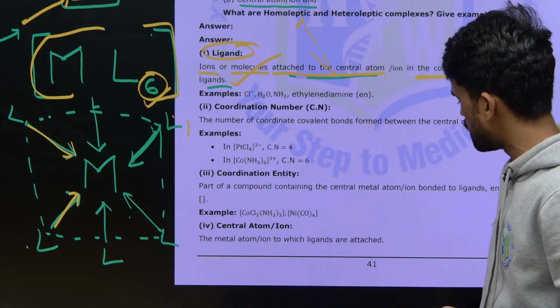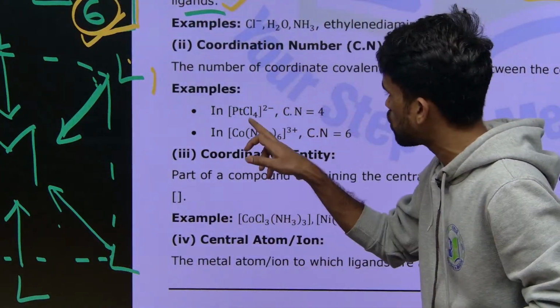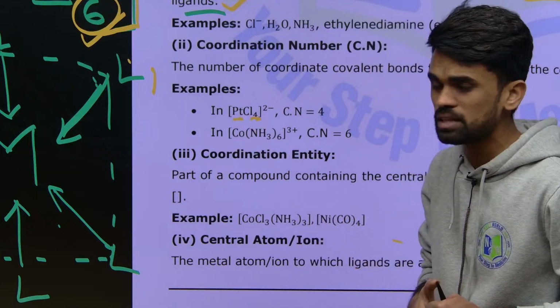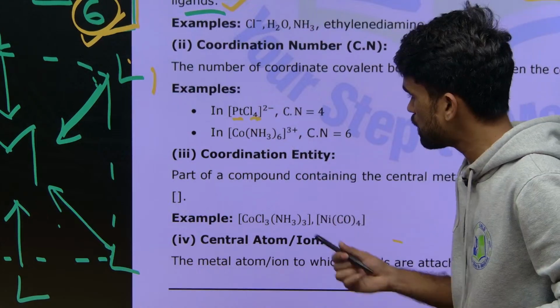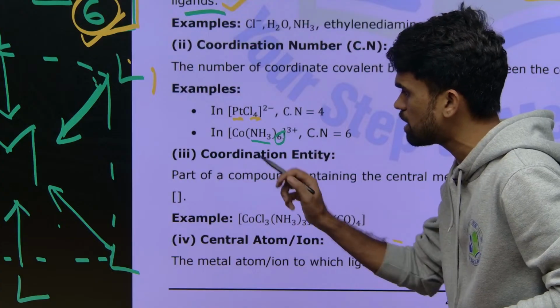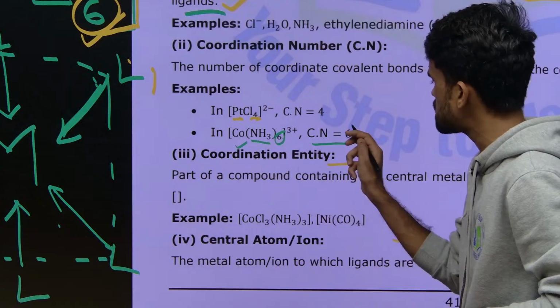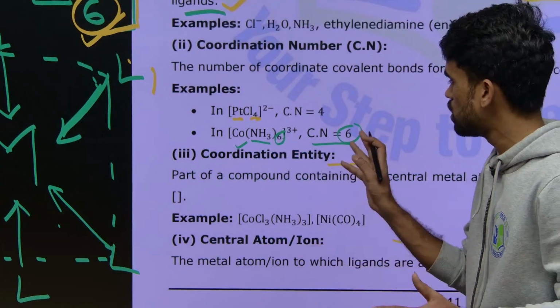So now look here. I have mentioned platinum tetracoordinated complex. It means how many chlorides are there here? 4 now. So what is the coordination number of this metal ion in this complex? It will be 4 because there are 4 ligands. Now similarly, if you observe here, there are ammonia ligands. How many are there? 6 are there now in the complex with cobalt. Therefore, the coordination number of this complex is 6. How many ligands are there? 6 monodentate ligands only. So like this you can write.